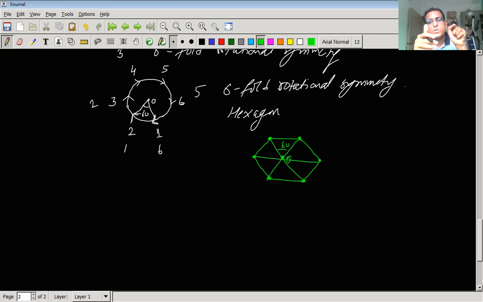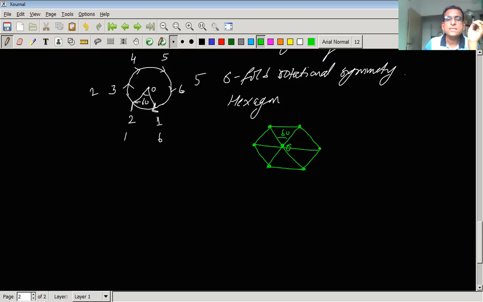The initial position and new position will have identical surroundings. We will not be able to identify the previous lattice point and new lattice point at the given position. So we will say that a regular hexagon is having a six-fold rotational symmetry.